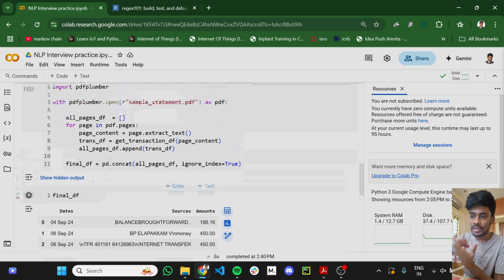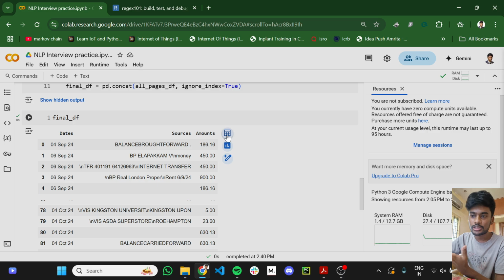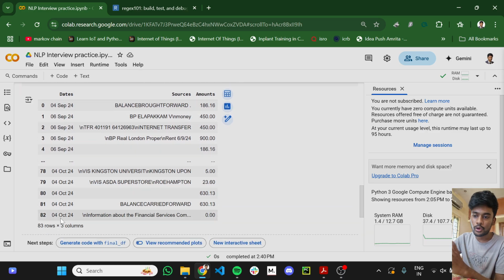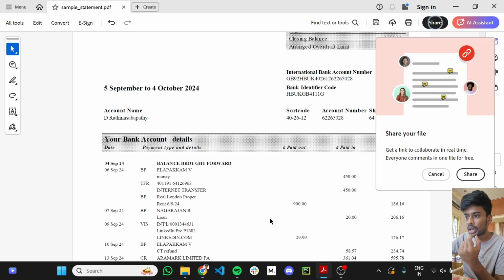So finally, when I get the final data frame, it will look something like this, which will have the dates ranging from the start to the end of the particular bank statement that I have. I have 82 transactions for the month between 4th September and October 4th. You can have a look at it.